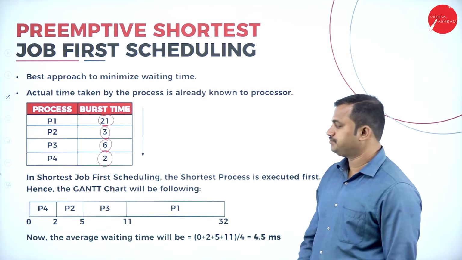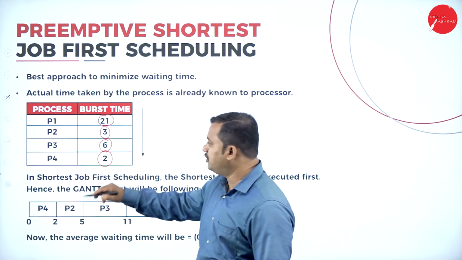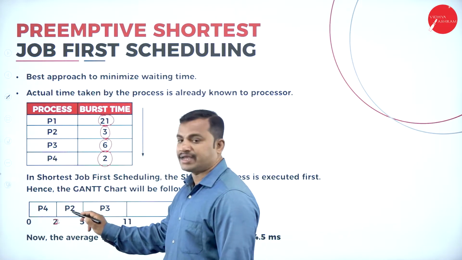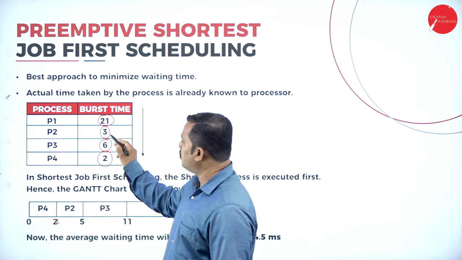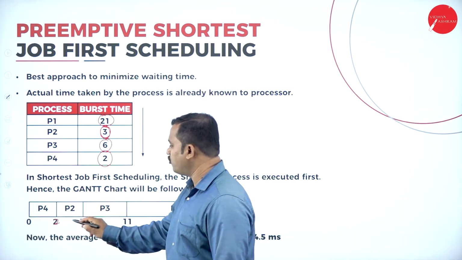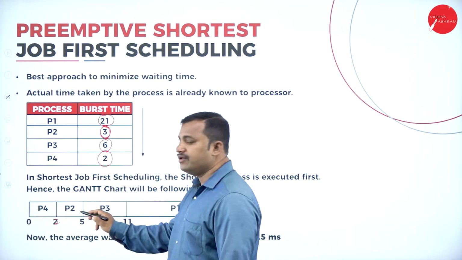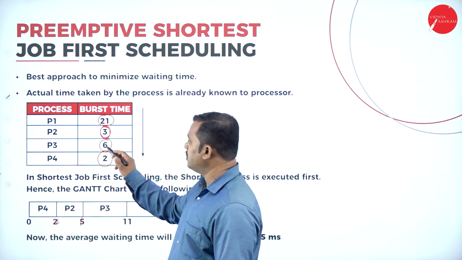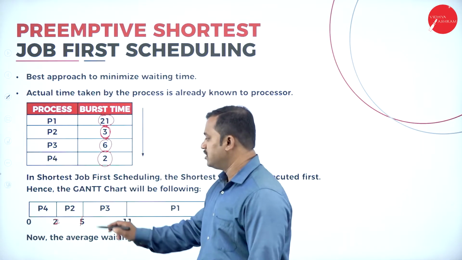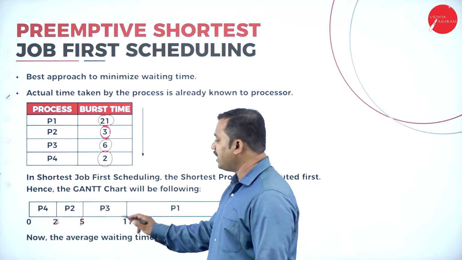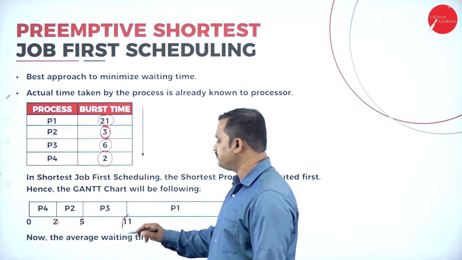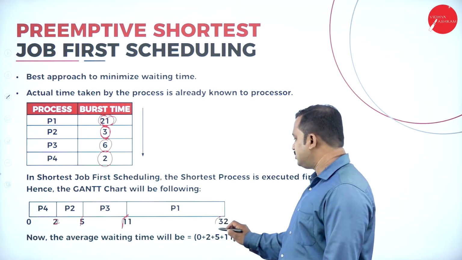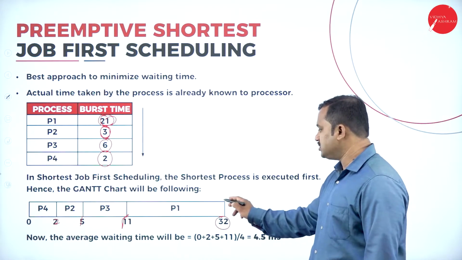that is of P1. If I write it down in this form, 0 and 1 is consumed by what? P4. At the second, P2 begins. How many seconds? 3 seconds. 2, 3, 4, 5 completely. Then from the fifth second it begins with process P3. How many seconds? 6 seconds. 5, 6, 7, 8, 9, 10. Till the 10th second it completes. At the 11th second it begins with P1. So 11 to 31st second is completely utilized by P1.